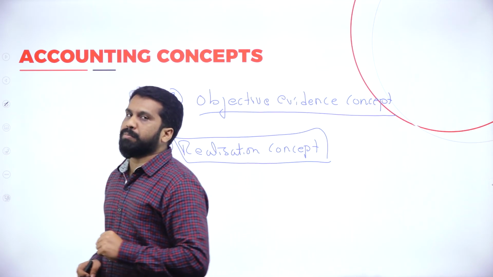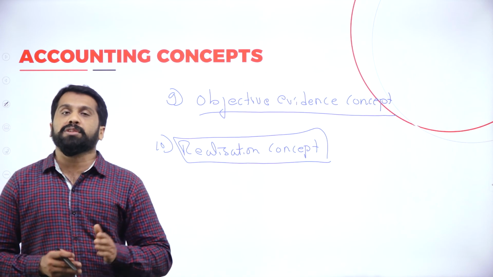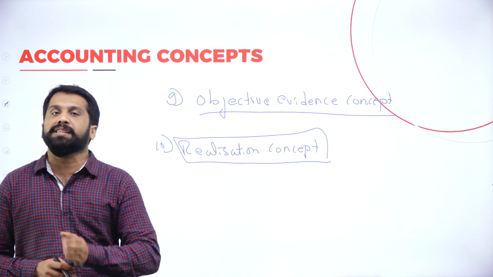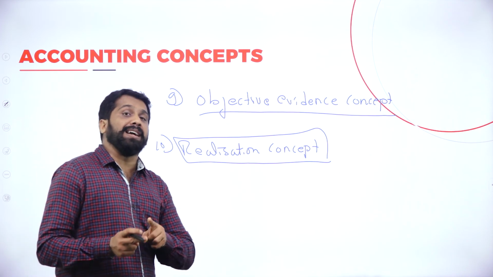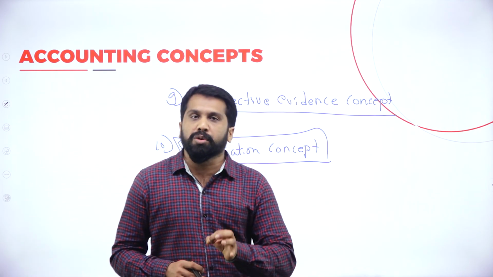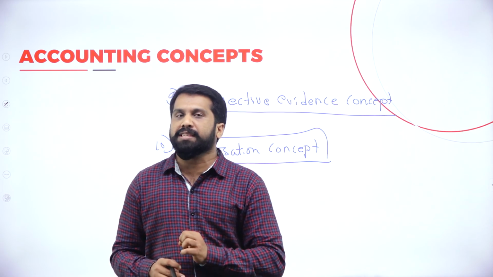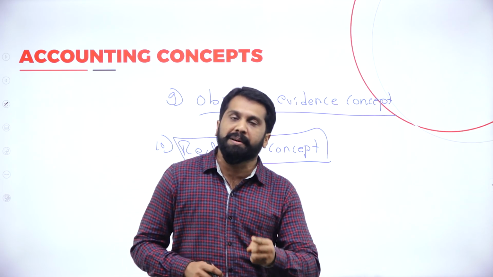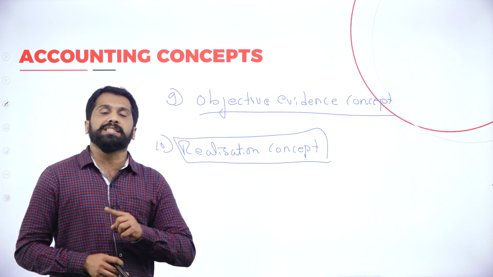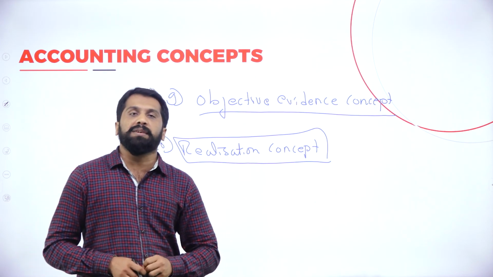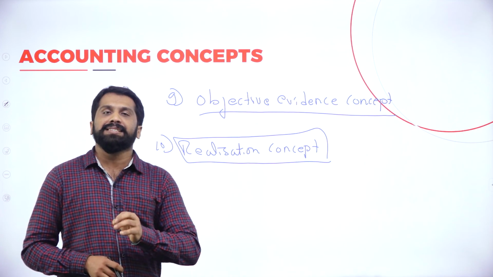In accounting terms, realization means conversion of your goods and services into money. Remember, what is realization? Conversion of your goods and services in terms of money.